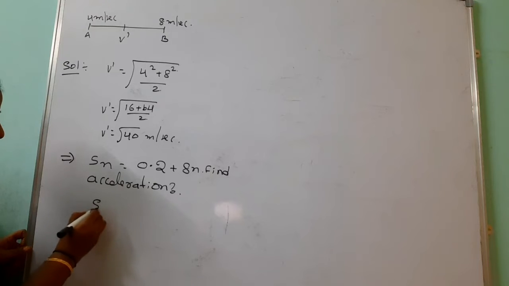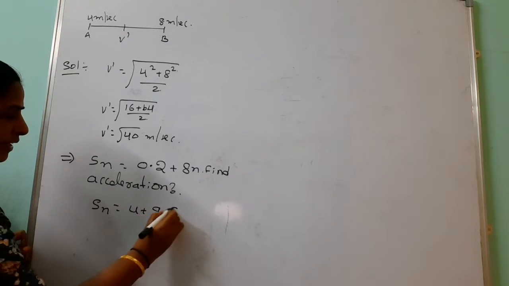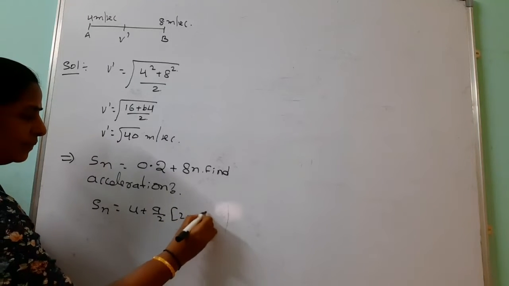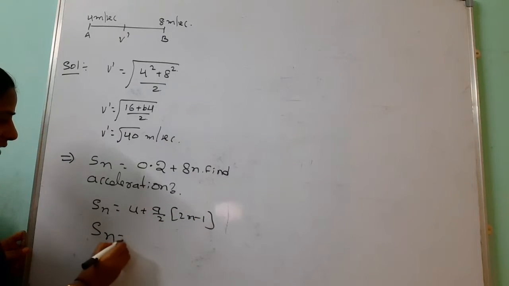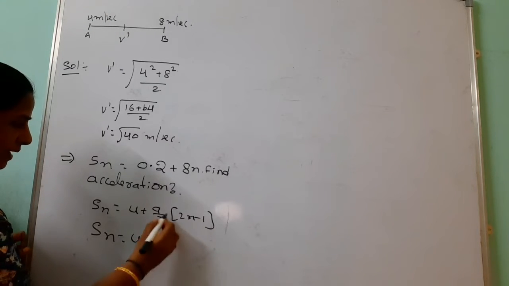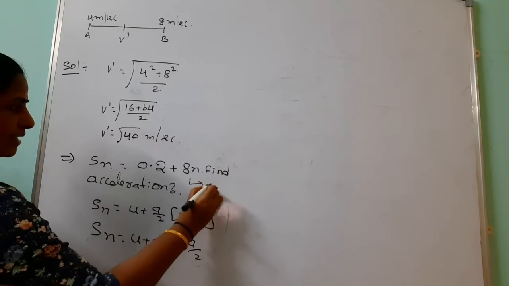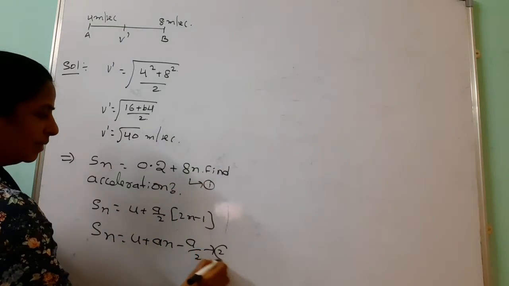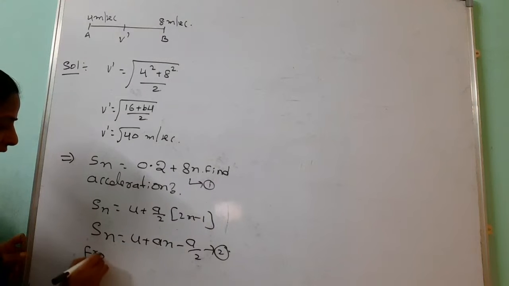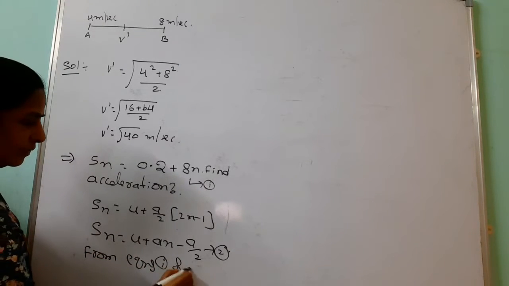We know the fourth equation of motion, Sn equals u plus a by 2 into (2n minus 1). After simplification, u plus an minus a by 2. You can consider this as equation number 1 and this as equation number 2. From equations 1 and 2.